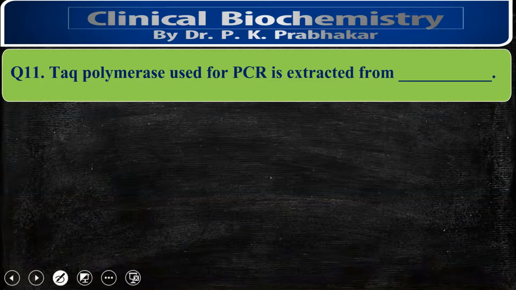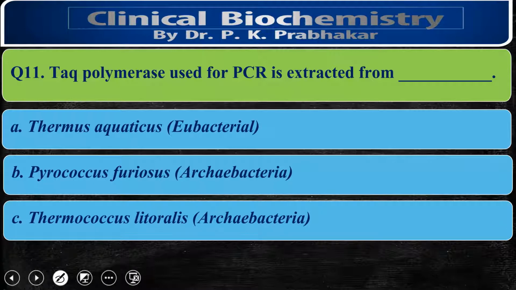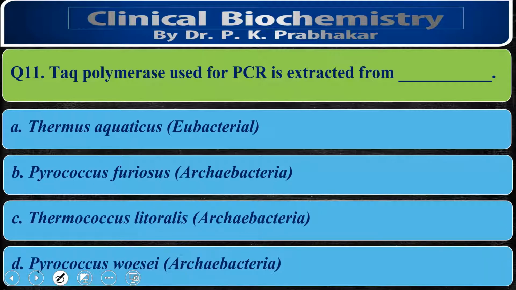Next question is, Taq polymerase used for PCR is extracted from. So I have told you these are the options: Thermus aquaticus, which is Eubacteria, Pyrococcus furiosus, Archaebacteria, Thermococcus littoralis, Archaebacteria, Pyrococcus woesei, that is Archaebacteria. The correct option is Taq polymerase has been isolated from Thermus aquaticus.